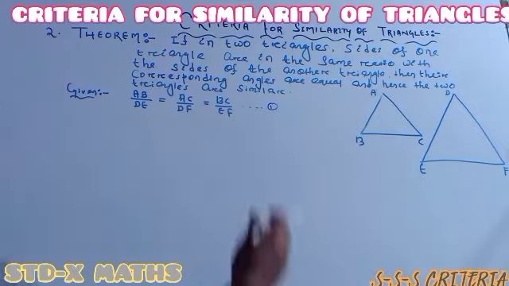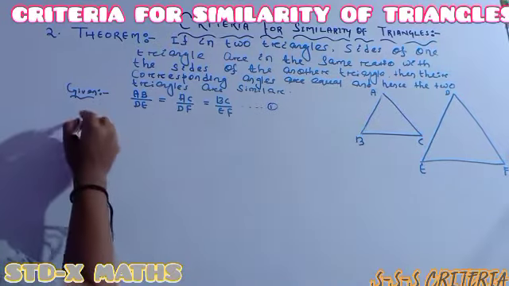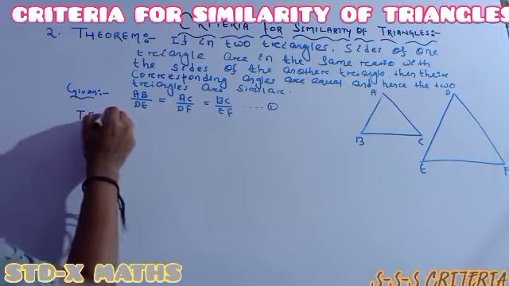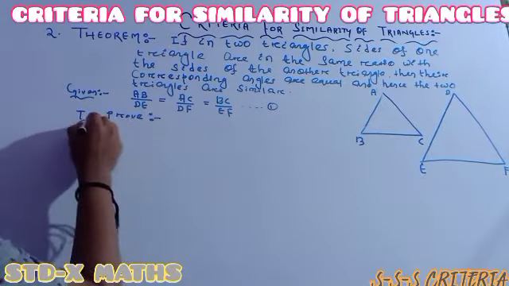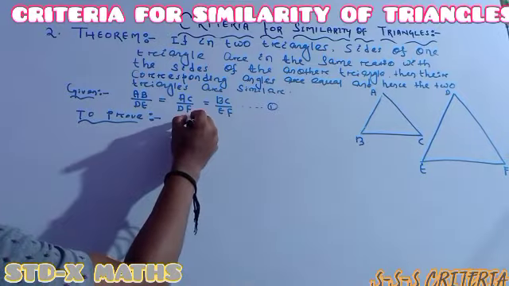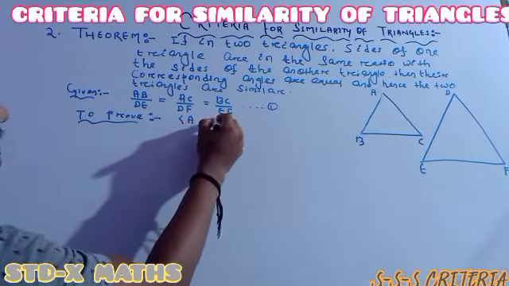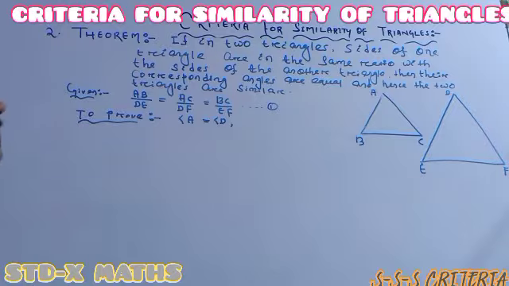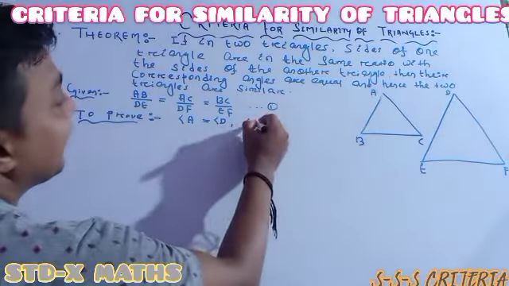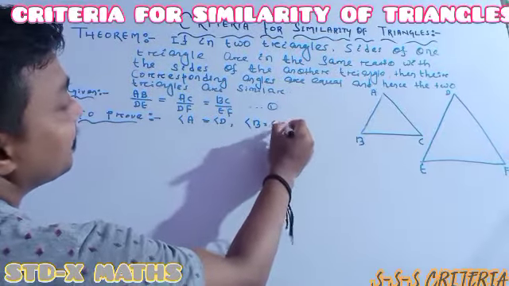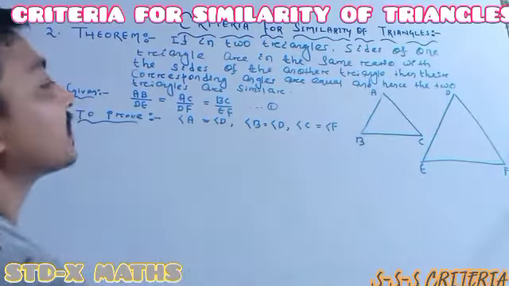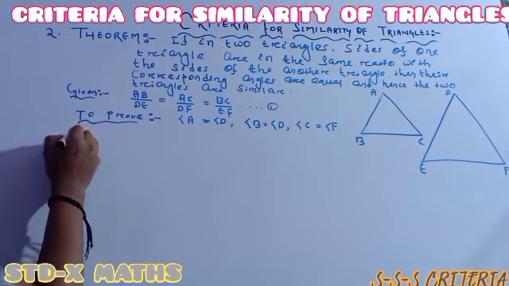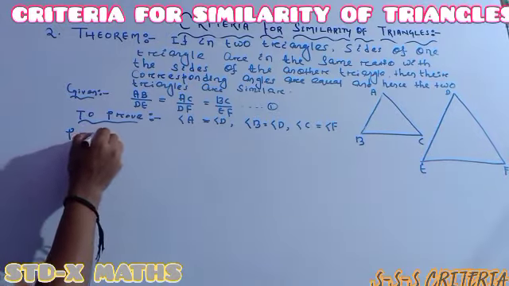This is given, and now we have to prove that corresponding angles are the same. It means angle A should be the same as angle D, angle B the same as angle E, and angle C the same as angle F. Okay, so now we will start our proof process.